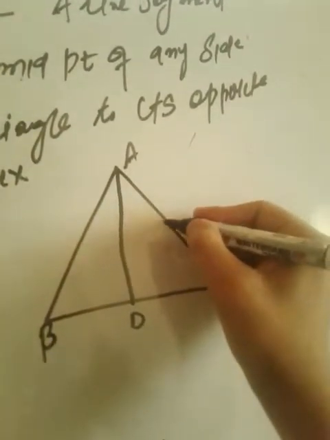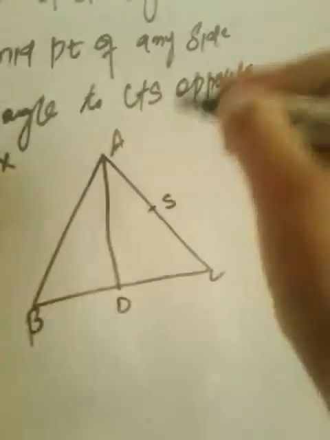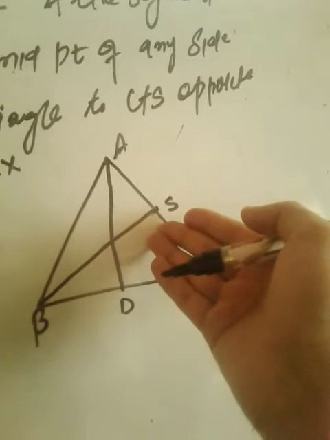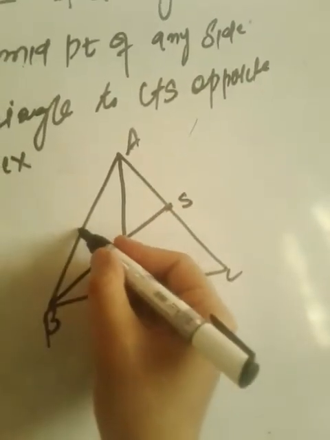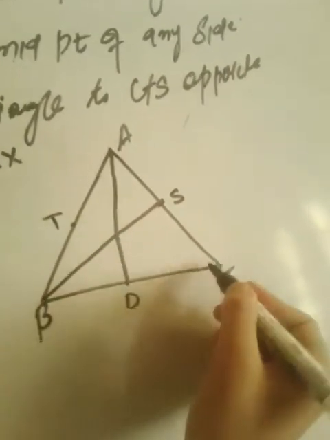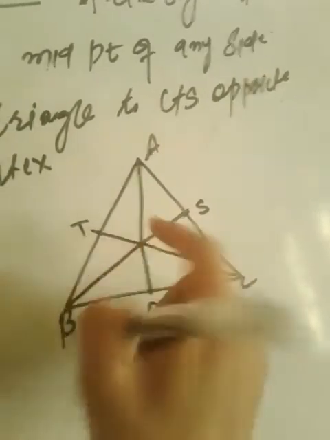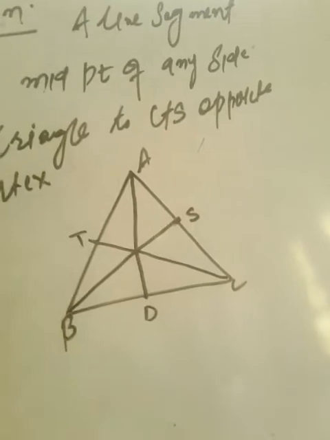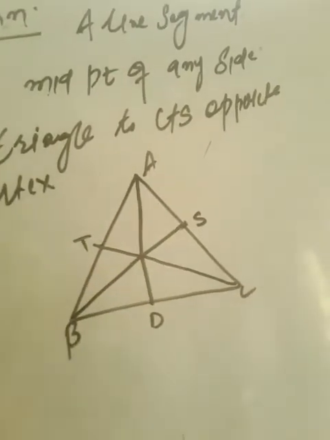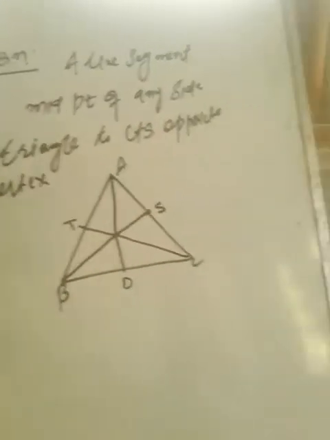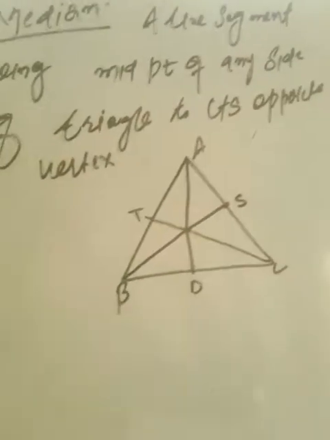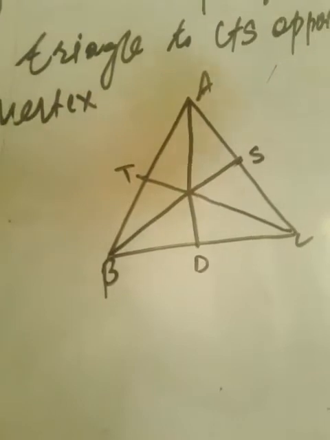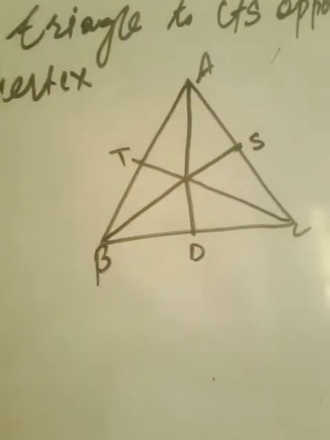Similarly, here you can find the midpoint, say S. If you join it to B, BS is another median of triangle ABC. Similarly, if you find the midpoint T, you can join CT. You will also find another median CT. So median is what? A line segment joining the midpoint of any side of the triangle to its opposite vertex. What you have to do is find the midpoint of a side of the triangle, join it to the opposite vertex, and you find the median.